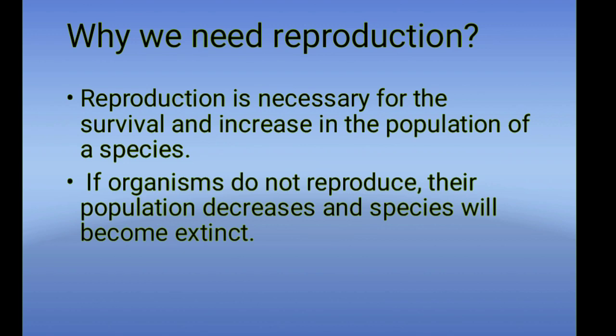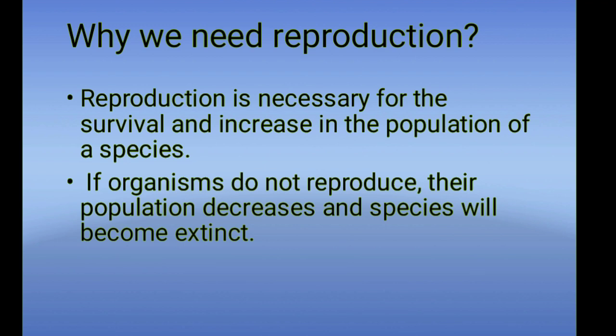The population will decrease and the species will become extinct. For example, dinosaurs are not there on the earth now. Okay, they are extinct now. So reproduction is required to increase the population and also the survival rate.